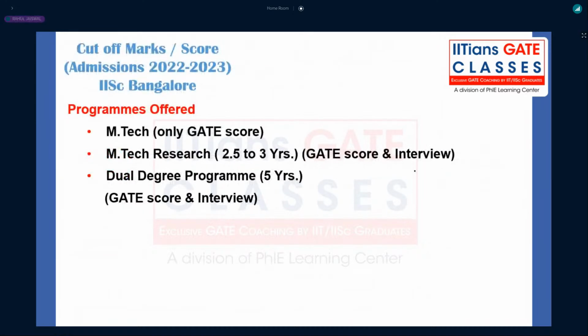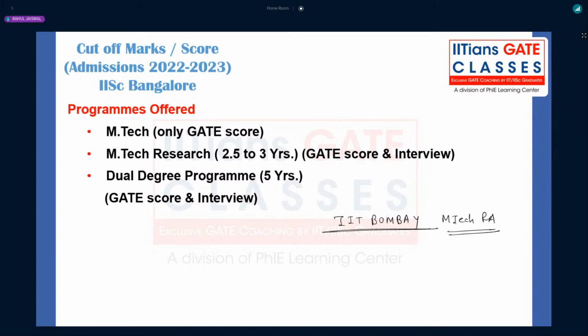Now, regarding the cutoff marks, or scorecard, for the IISc Bangalore. First of all, what are the programs being preferred for MTech? Directly the GATE scorecard will be there. For MTech RA, remember, at IIT Bombay, if you want to go for MTech RA, then definitely you have to give the interview.